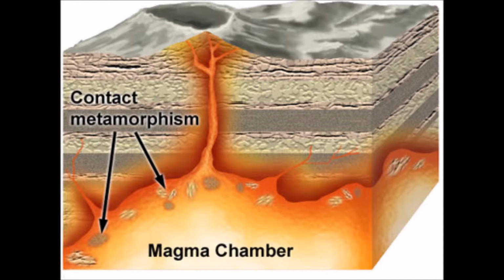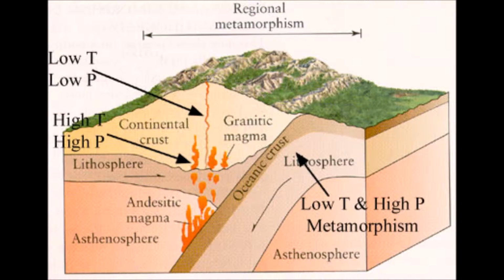What happens to rocks that are deeply buried but are not hot enough to melt? They become metamorphosed. Metamorphism refers to the changes to rocks that take place in the Earth's interior. The changes may be new textures, new mineral assemblages, or both. Transformations occur in the solid state. The new rock is a metamorphic rock.